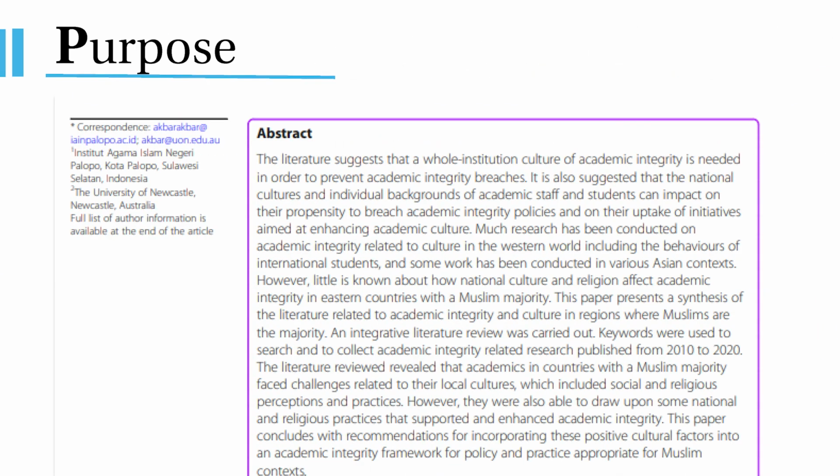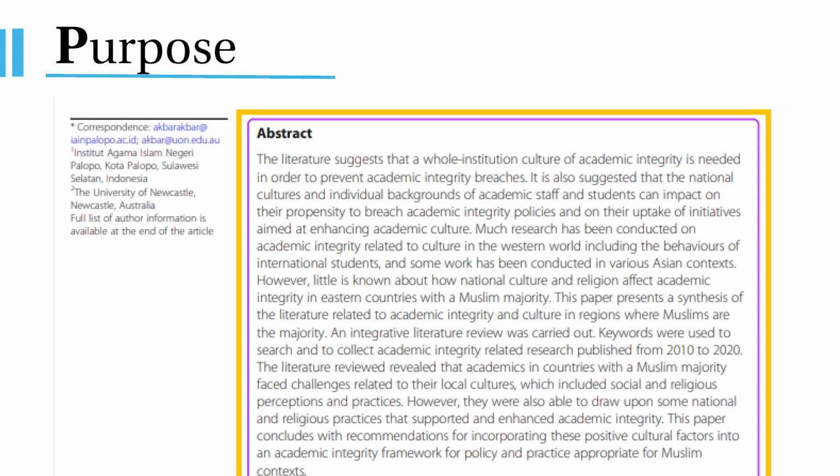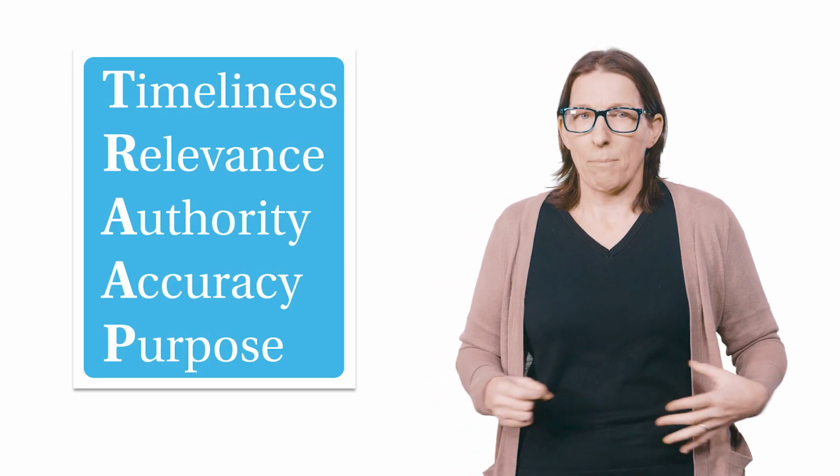Purpose is about why the information was written, whether the information is presented objectively, and if there is any obvious bias. This abstract sets out the purpose of the article. Using the TRAP framework, I feel confident to use this article in my assignment.